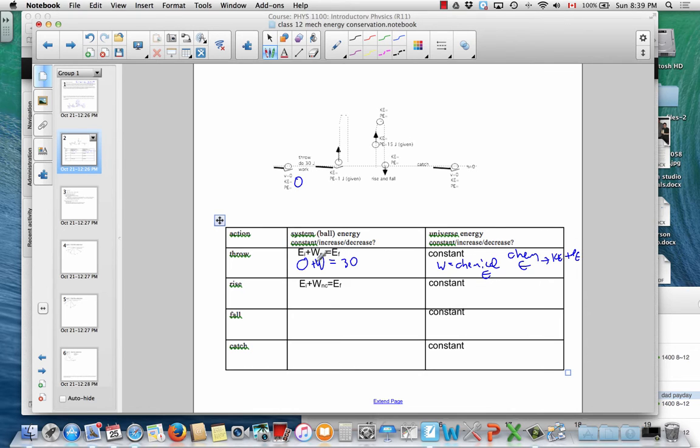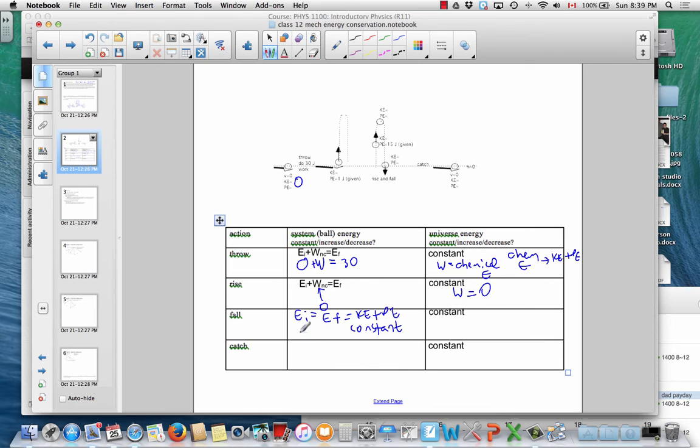The energy of the system can change. Now, when the ball was rising and falling, there was no change. And the sum of the kinetic and potential, or the mechanical energy, was constant. And that work term was 0.